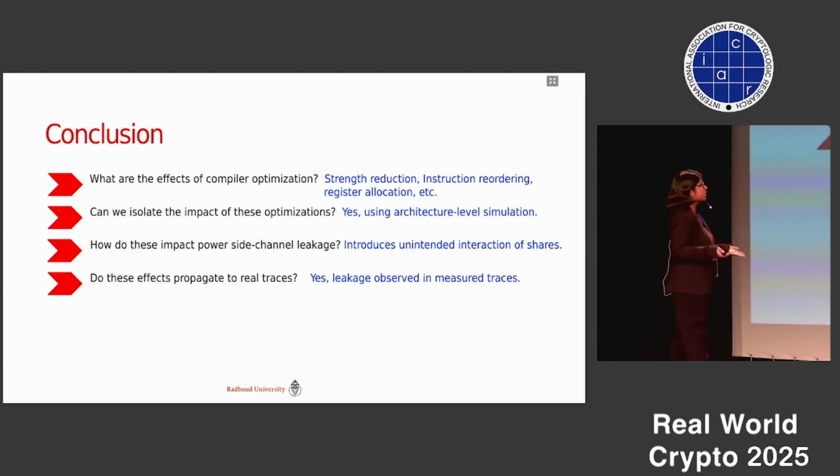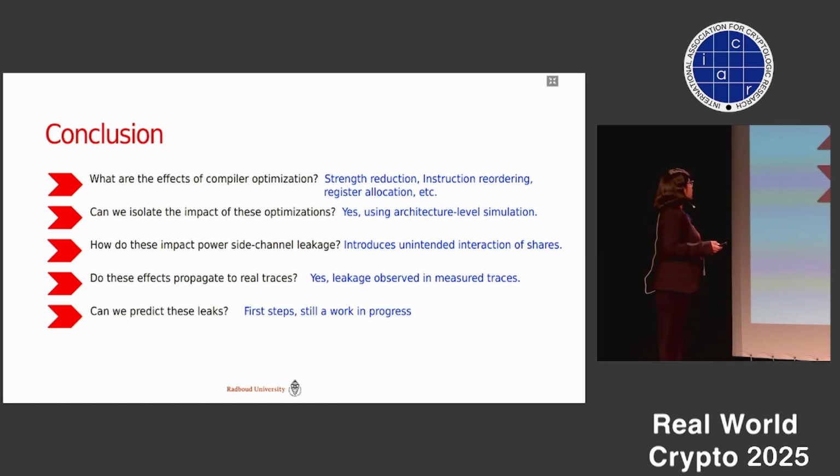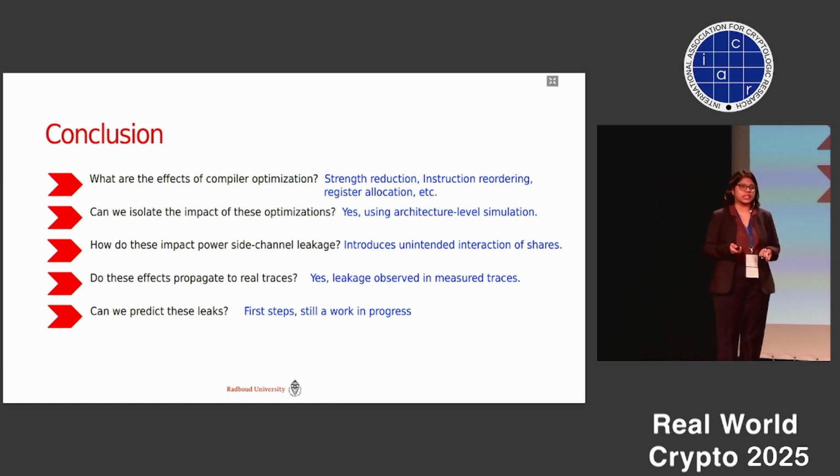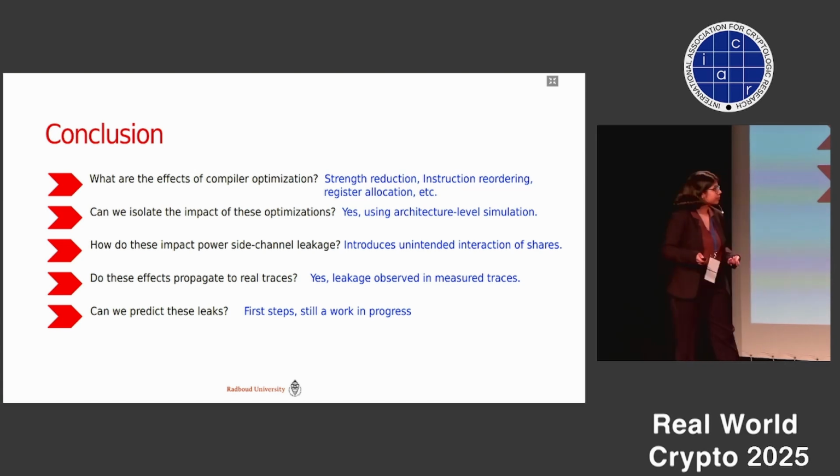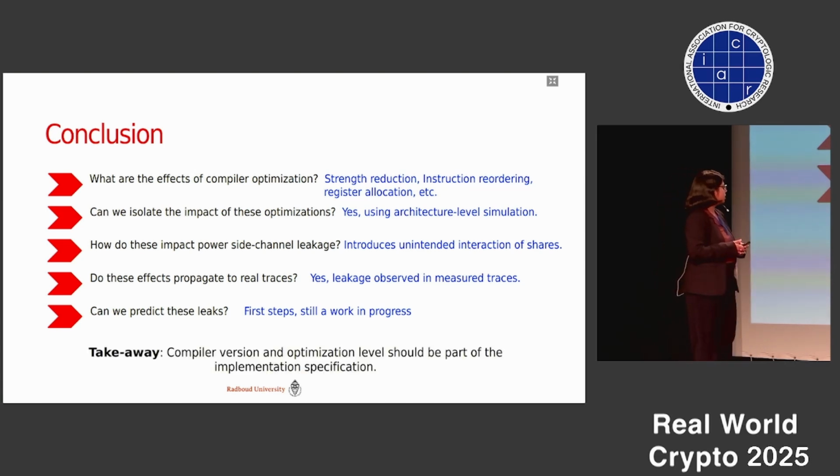Do these effects propagate to real traces? Yes, we see them in measured traces for masked implementations. And finally, can we predict these leaks? We say that these are the first steps in that direction, but we still have a lot of work to do. The takeaway from this work should be that whenever we are evaluating any cryptographic implementation, the version of the compiler and the optimization level should always be specified. Even if we do not set it explicitly, the compiler sets a default version. So these should be taken into account when we are doing power-based side channel analysis.